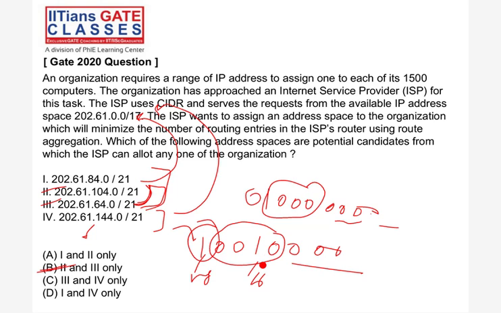Let's say you get a subnet ID, fine, but that complete subnet does not exist within the main network, meaning the ISP network. Let's say you get a subnet from Vodafone, not from Airtel, but you went to Airtel. That subnet should lie in Airtel. That is the meaning.